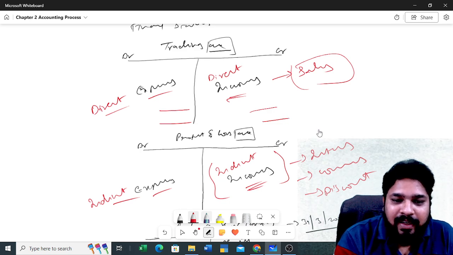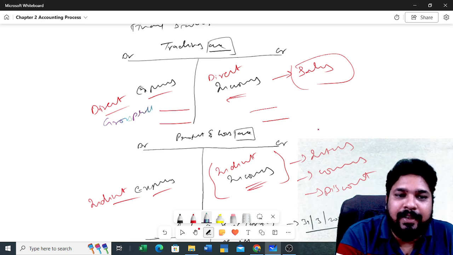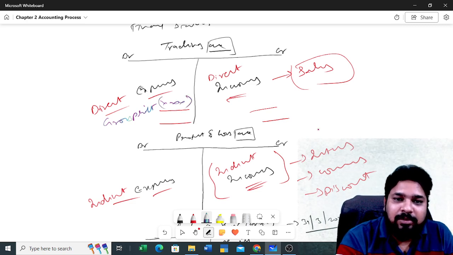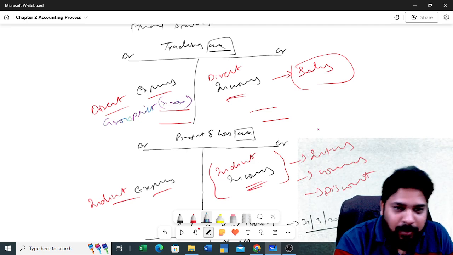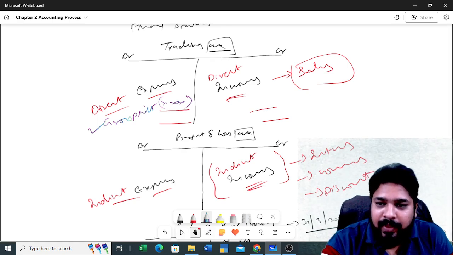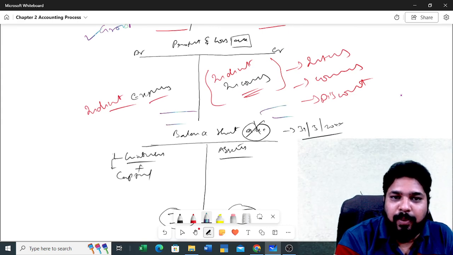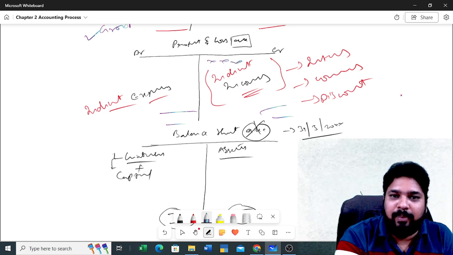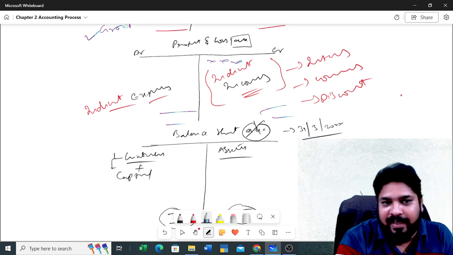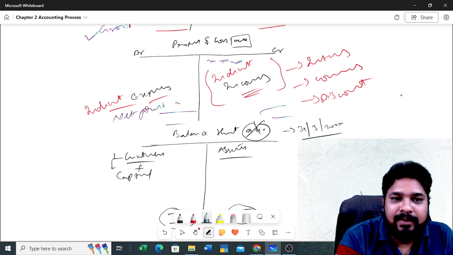Now from the direct expenses and direct incomes we can get our profit. We call this profit gross profit. Here we will get the gross profit. From the incomes, if we reduce our expenses, we will get the profit, right? We call this profit gross profit. Clear? And from the gross profit plus other incomes, if we reduce our indirect expenses, we will get the net profit.